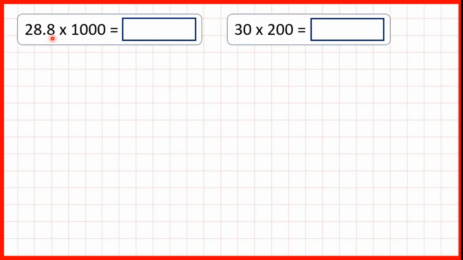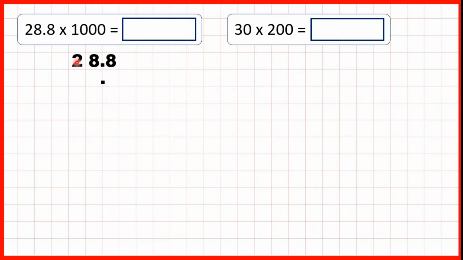Now 28.8 times 1,000. So we have a decimal, which means that we can write out the decimal, and we're multiplying by 1,000, so we can copy down the decimal point. We're multiplying, which means the number will get bigger, so the digits will move to the left. And in 1,000 we have 3 end zeros, which means that the digits are moving 3 squares to the left.